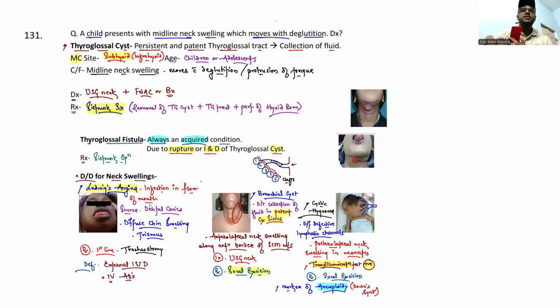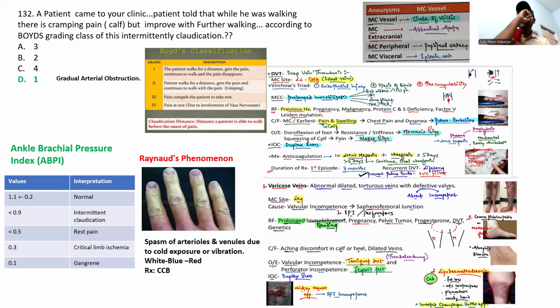Important one: I think everyone knows Ludwig angina, infection of the floor of the mouth with a history of dental caries. Now this is the cystic hygroma. Branchial cyst is an anterolateral neck swelling. Now this is the posterolateral neck swelling, the cystic hygroma. Please remember.